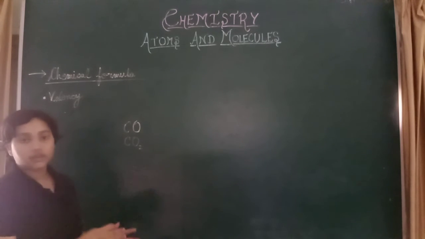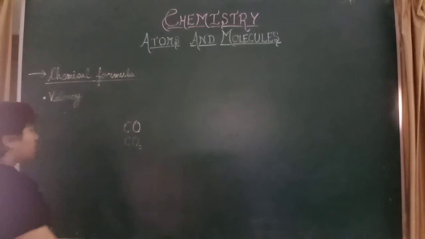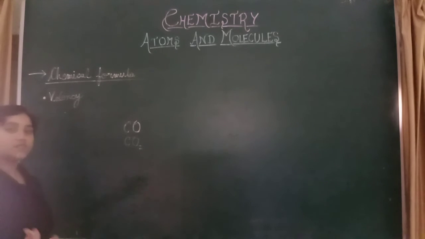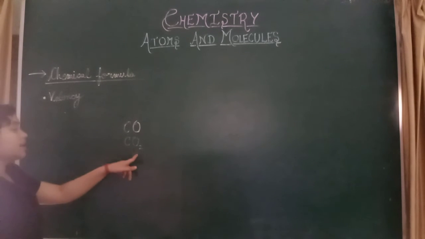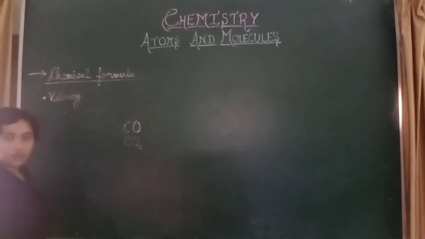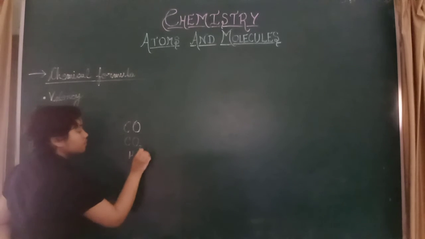So this formula consists of 3 atoms. The elements are 2 but the atoms are 3: 1 is carbon and 2 are oxygen. So this is CO2, carbon dioxide, and such as H2O.